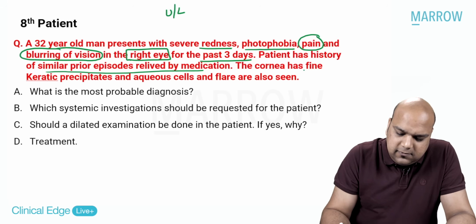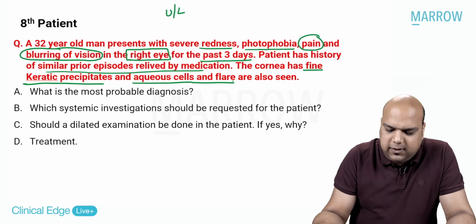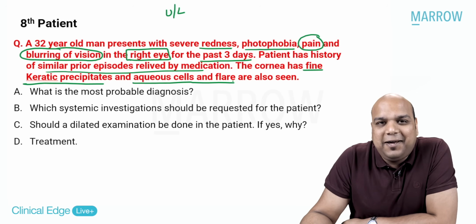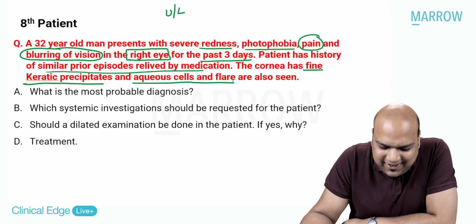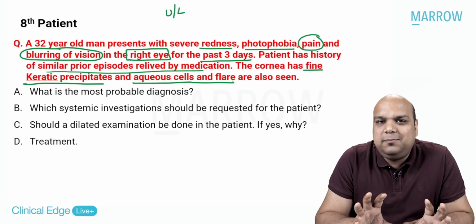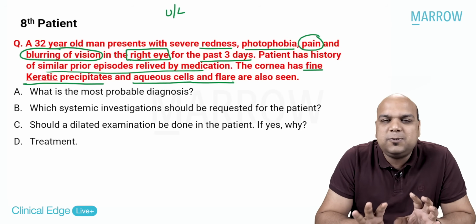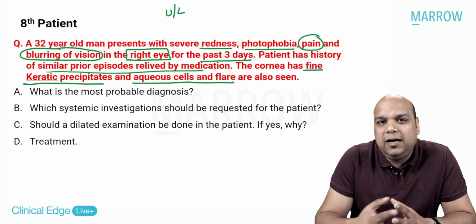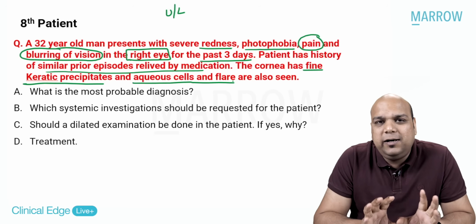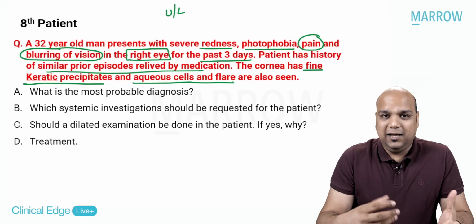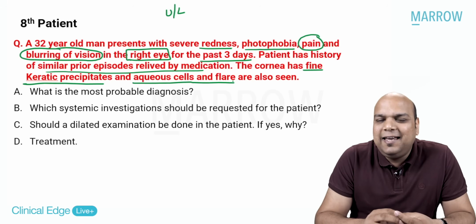The cornea has fine keratic precipitates and aqueous cells and flare. Why did we even read the whole question? The last line was sufficient to be able to diagnose, yes or no, everybody. I've put this case because a lot of times this is what is going to happen in your clinical scenarios. It will be a large clinical scenario, 6-line, 8-line long case. But when you read the last 2 lines, your diagnosis will be confirmed from there only. The initial part is building up the suspense, and then the last part is giving out the suspense.